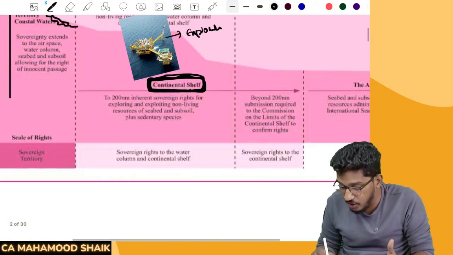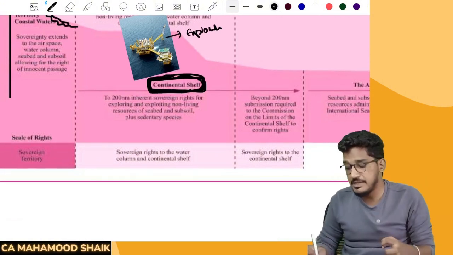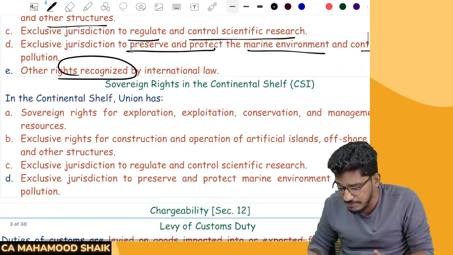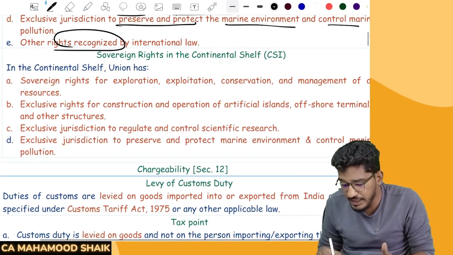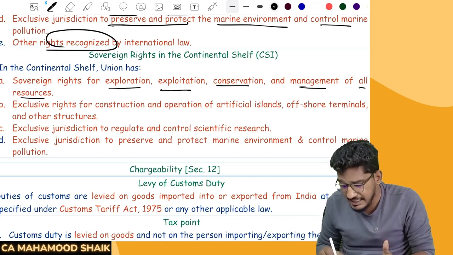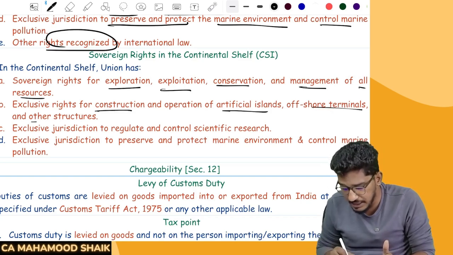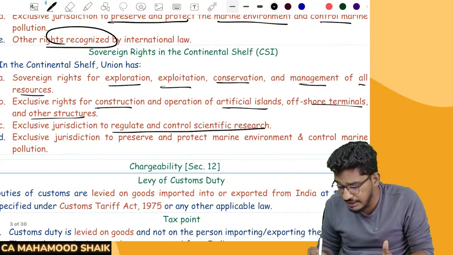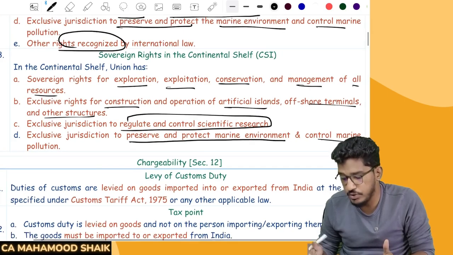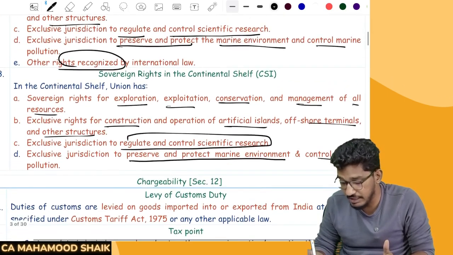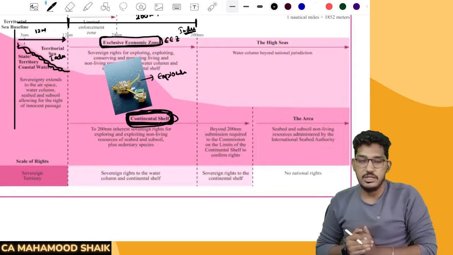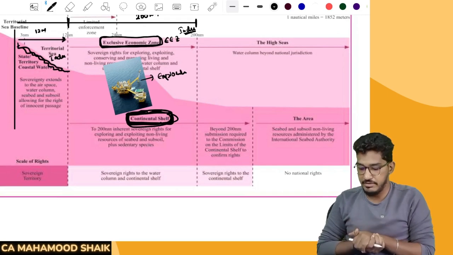Not just that, even in the continental shelf, the landmass below this water, the Indian government will have powers. What powers will the government have in the continental shelf? The same powers: sovereign rights for exploration, exploitation, conservation, and management of all resources. They can construct artificial islands, offshore terminals, and other structures. They will have jurisdiction to regulate and control scientific research, and the right to preserve and protect the marine environment and control marine pollution. Basically, whatever powers exist in the exclusive economic zone will also be there in the continental shelf. Clear, everyone? Able to understand?